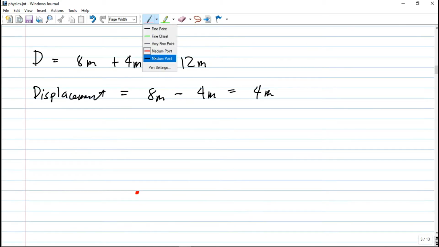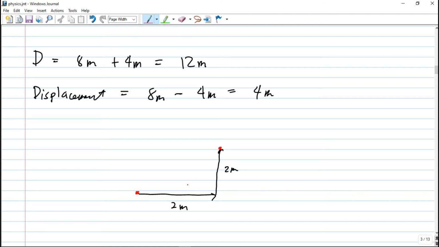Another example, guys, you have the object here, it moves to the east, move siya sa east ng 2 meters, then nag-move siya sa north ng say 2 meters also. So this is your final position. So this is initial position, this is your final position. So therefore, the distance between your initial position and your final position is this arrow here. Okay, so this arrow can be solved using your Pythagorean theorem since this is a right triangle.